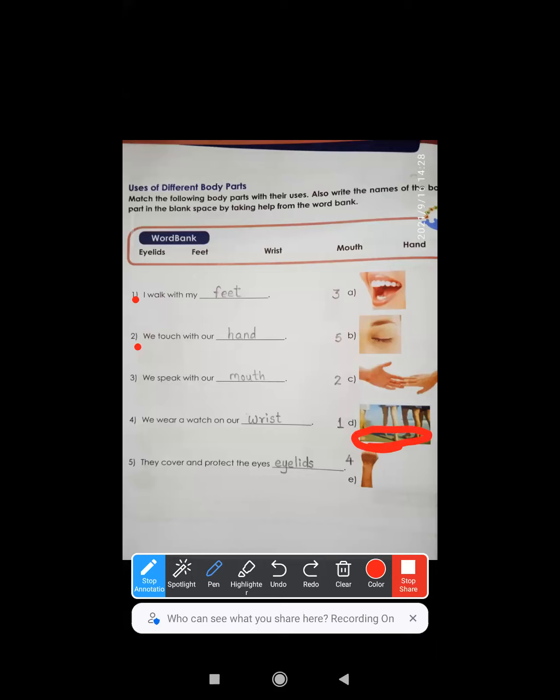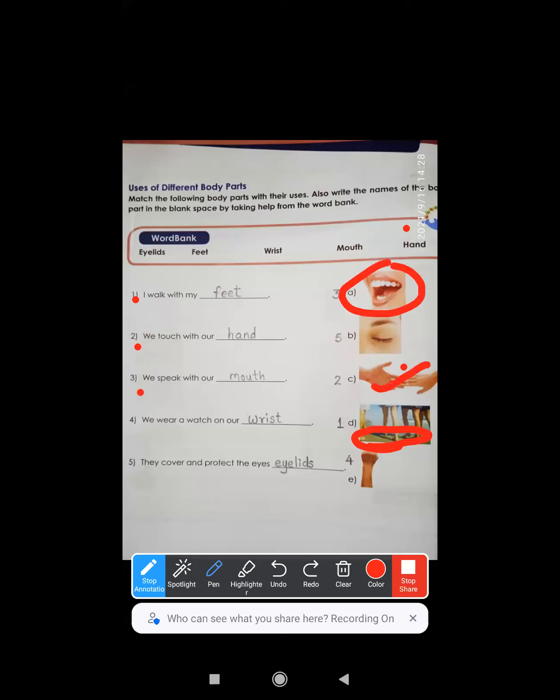But here we have to choose from the given options, right? So in the options, hand is given, and even the hand's image is shown here. So we touch with our hand. Next, we speak with our mouth. Can you see this mouth? Picture of a mouth.